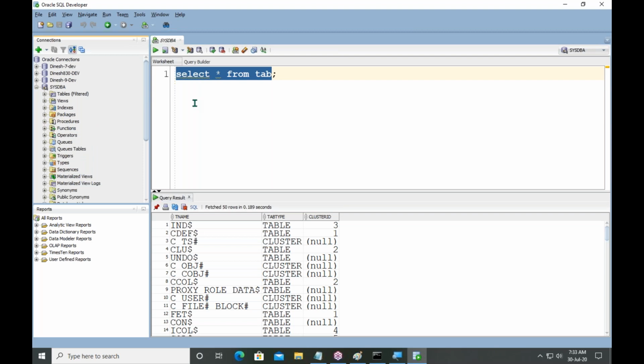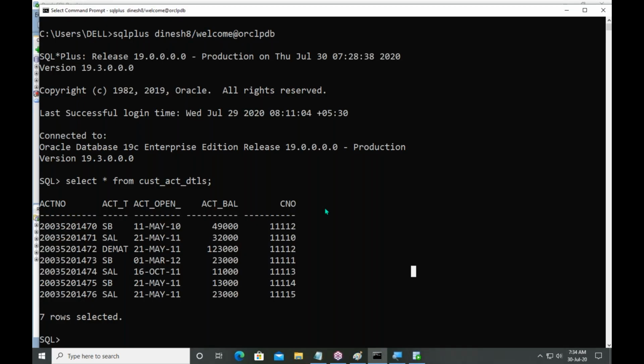So GUI tool is easy to use. This is like a user-friendly interface. So this is the difference between these two environments. GUI environment and what is the other one? CUI environment. In our training, I am following one scenario. I want to teach both environments to you.